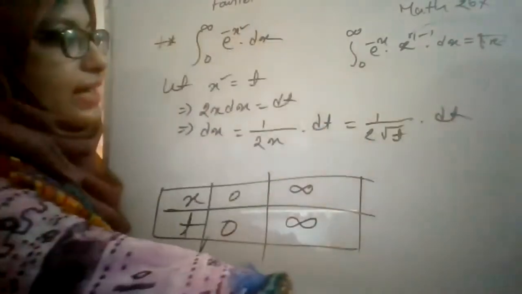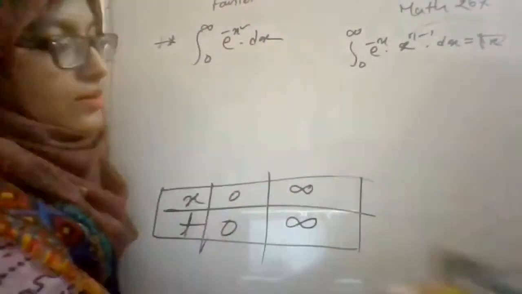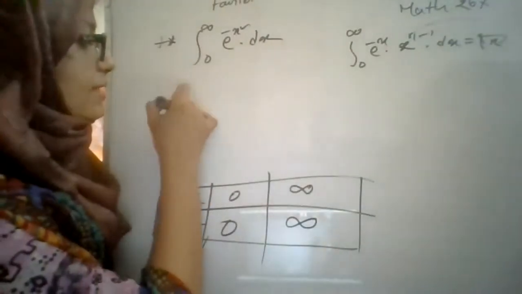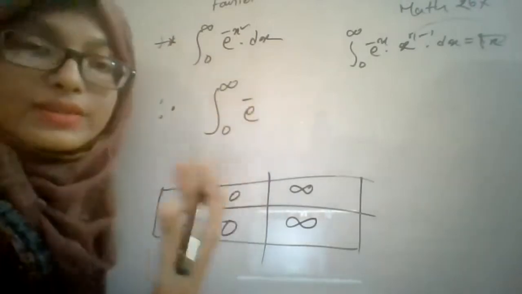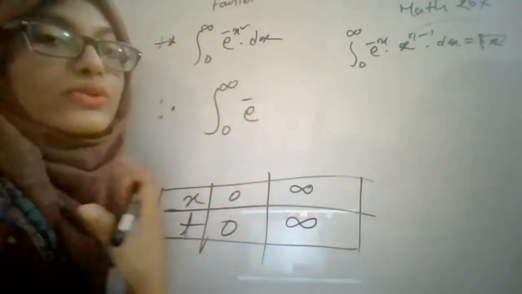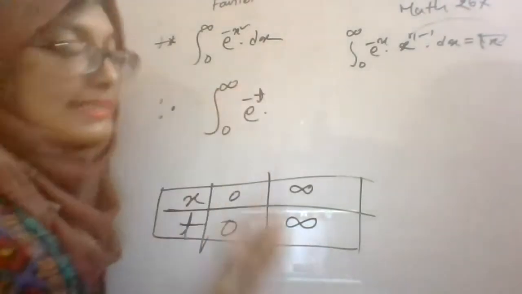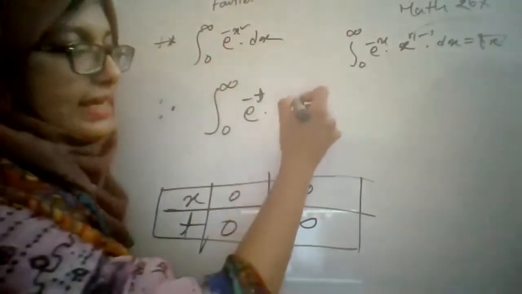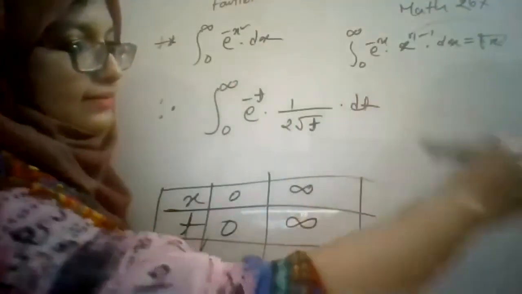So the expression can be written as the integral from 0 to infinity of e to the power minus t, since we have considered x square is equal to t, and dx, which we have found is equal to 1 by 2 root over t dt.